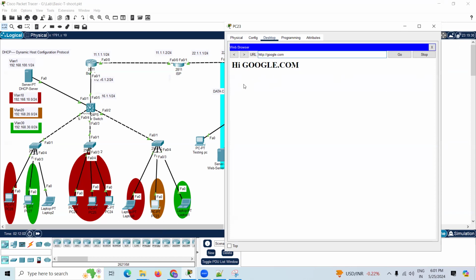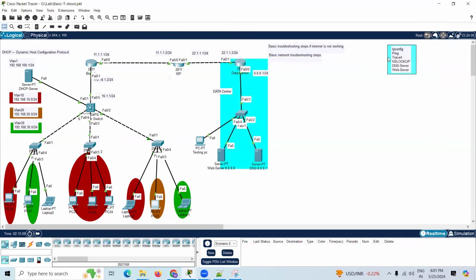We got the result. This is the troubleshooting of a single user not accessing the internet, and I have explained the step-by-step process here. Just go to ipconfig, ping, nslookup, DNS server, and web servers. With these commands you can resolve whichever issues the user is getting.